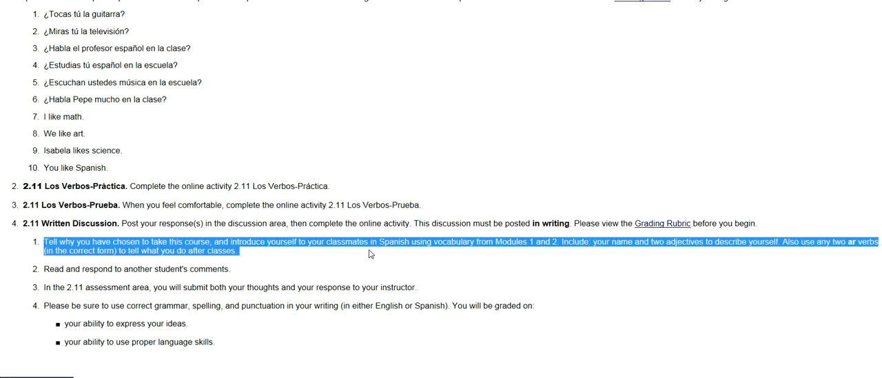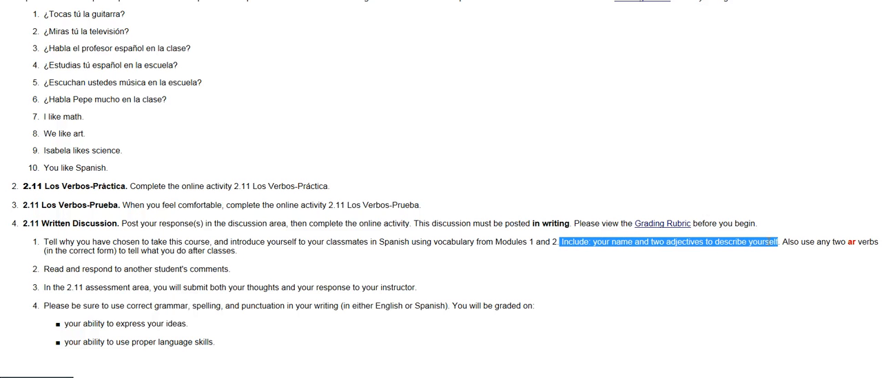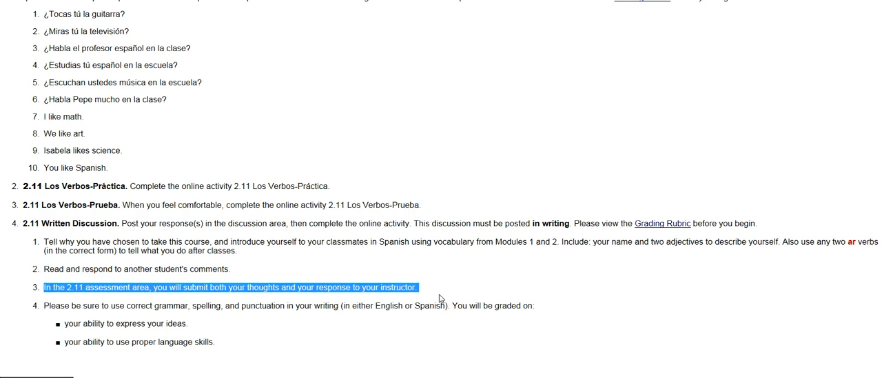It says, why have you chosen to take this course? And it says you're going to include 2 adjectives to describe yourself, and also any 2 AR verbs to tell what you do after class. So you can again say, I watch TV, I study, I listen to music, etc. Okay? You're going to read and respond to other students' comments, and then in the assessment area, you're just going to tell us that you did that, submit the thoughts that you had and what you did, and it is submitted in the 2.11 assessment area. So those are the activities, those are the assessments for 2.11.